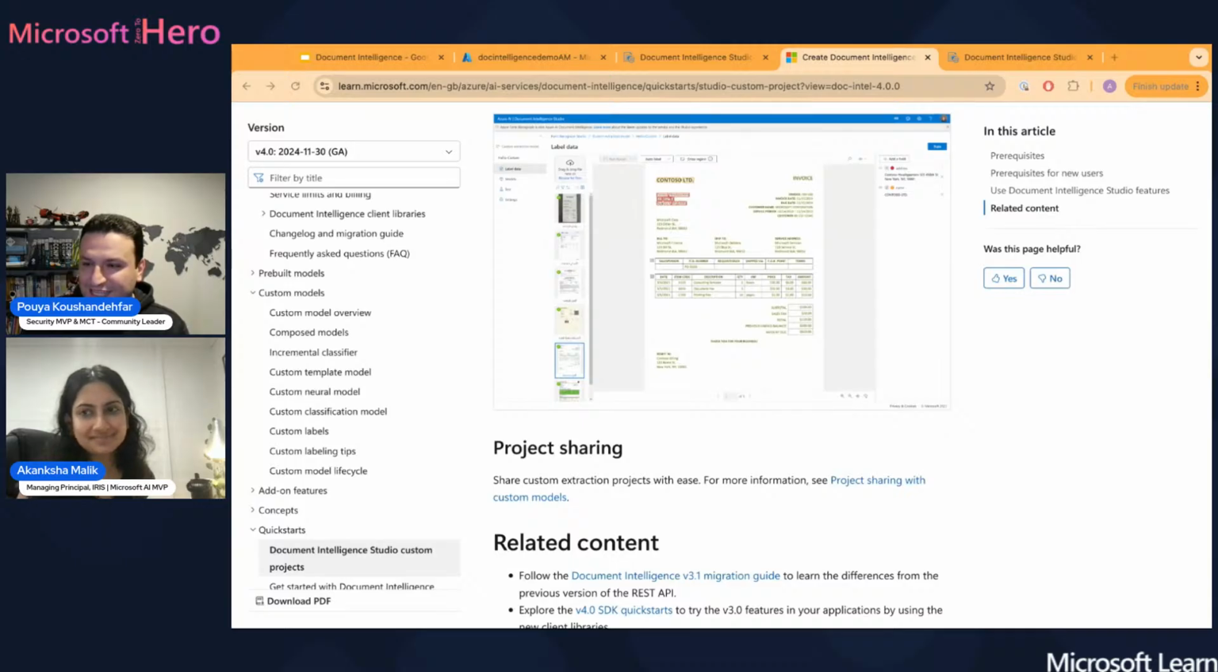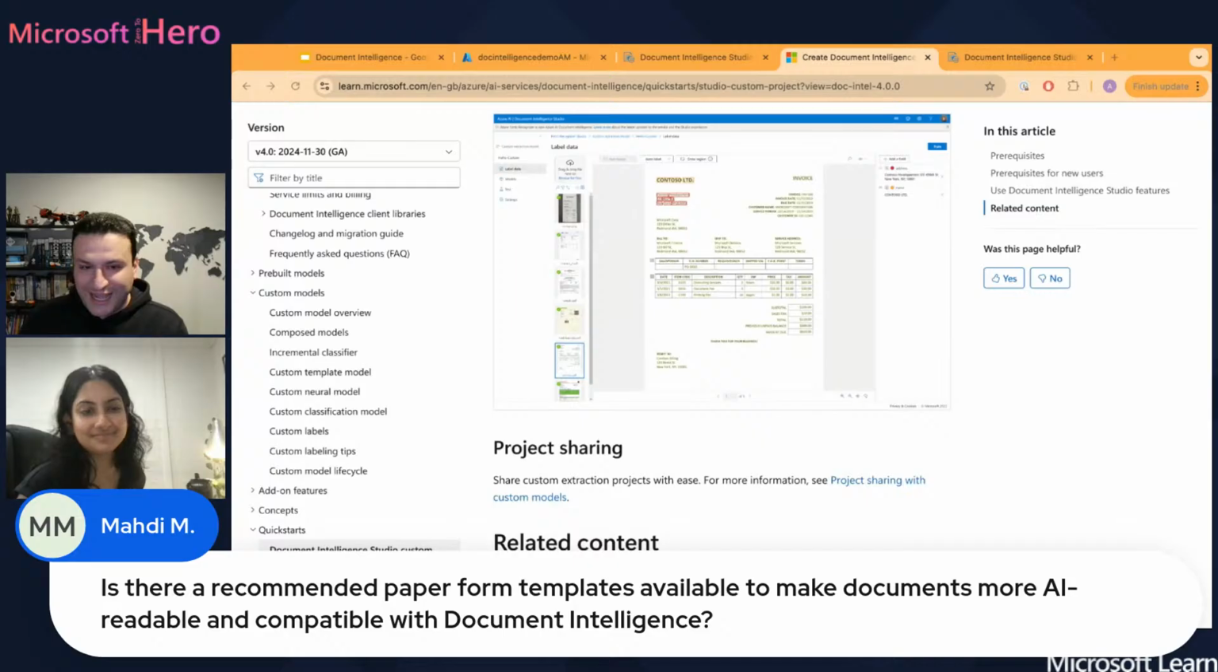Maybe that's the next question? We have two more questions in the chat. One from Matthew again: is there a recommended paper or templates available to make documents more AI readable and compatible with document intelligence? I'd recommend having a look at the tips and pieces of that.